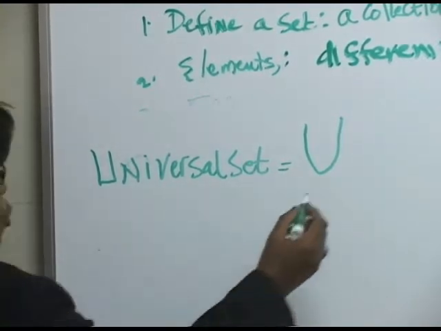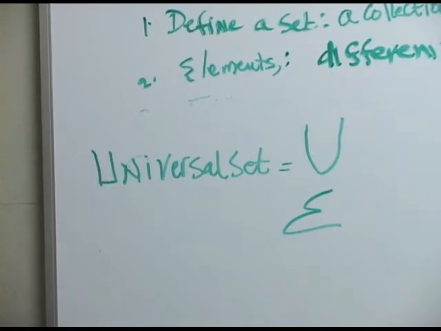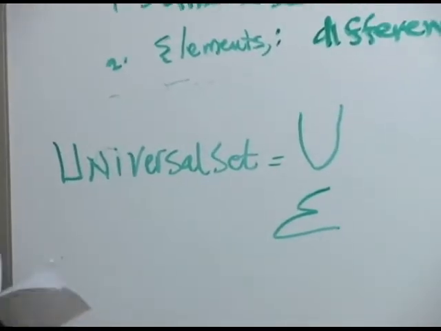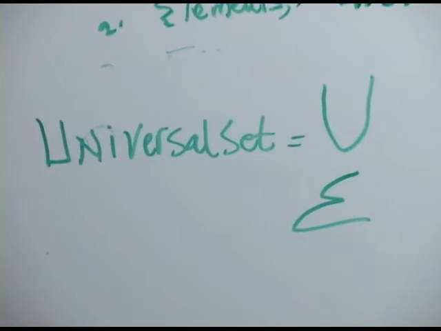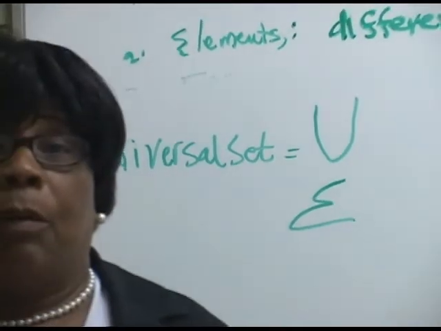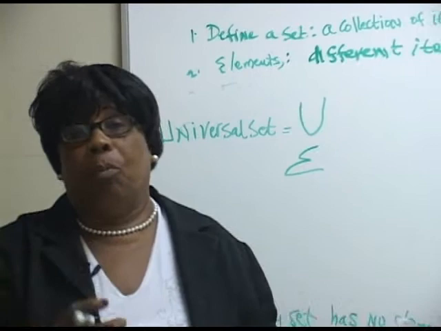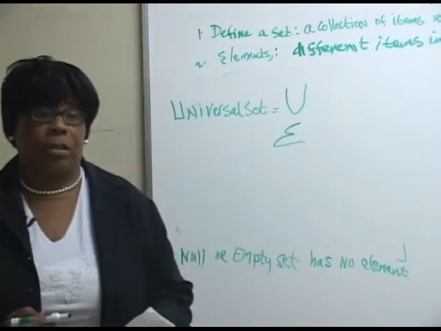At times we would have been seeing it with a big capital letter E. So just look and see. It is interchangeable; there's no one standard representation or notation for the universal set. It just depends on the examination board and what they're using. But they will actually tell you the symbol that represents the universal set.